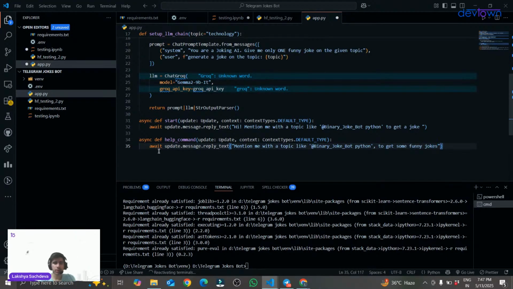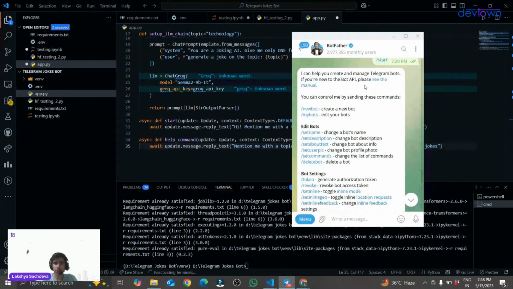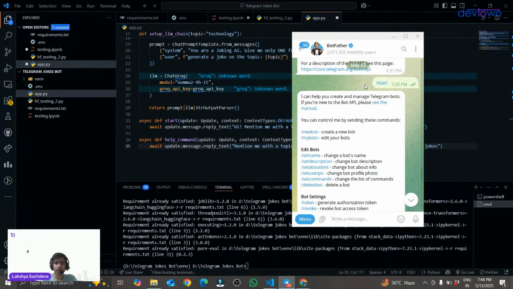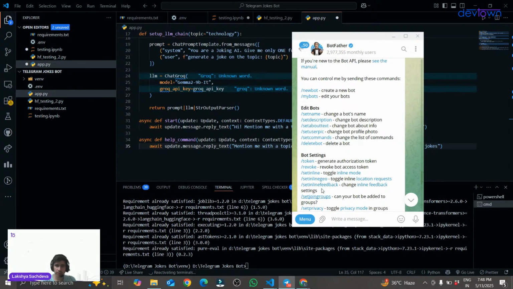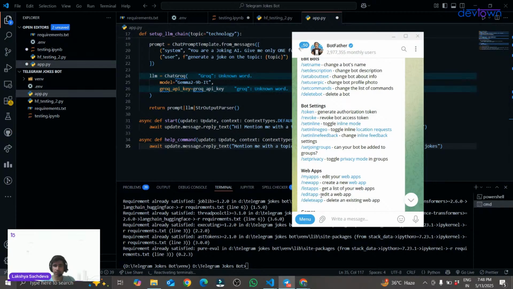Okay, so this is the help command I have set. Like there are many commands you can see in BotFather as well. In any Telegram bot, you can add multiple commands. So I have set two commands till now, the start command and this help command. But you guys can set many commands. Like there are many more commands in BotFather as well. So like this, I use many commands.